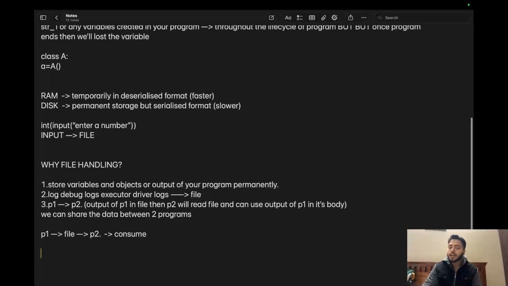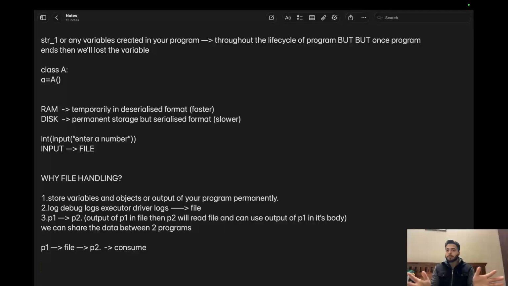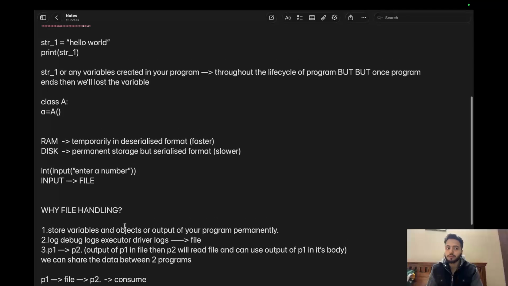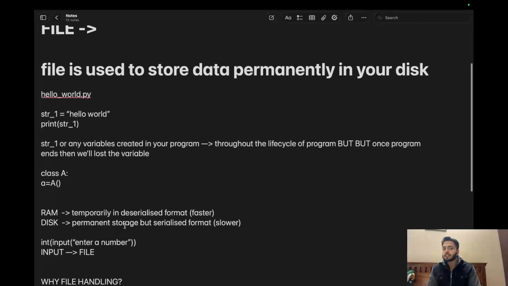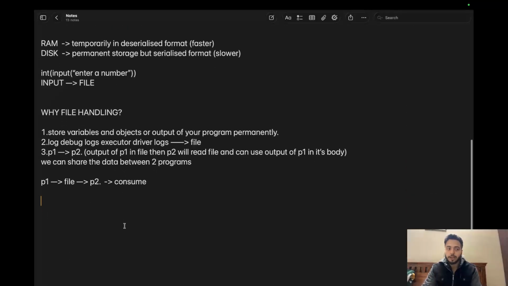So all these are advantages of file handling. I can store the output of my program, I can store logs, debug logs, etc. I can communicate between the programs through file handling, right? And file handling is used to store the data permanently in your disk. I hope it is clear. I won't take much time now.